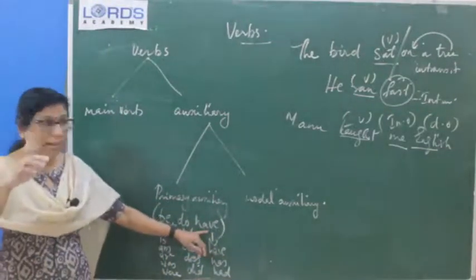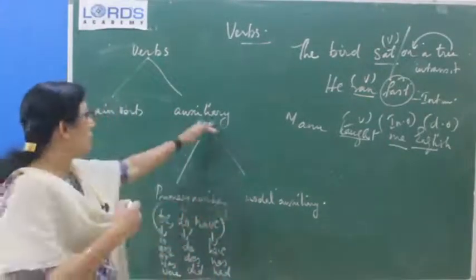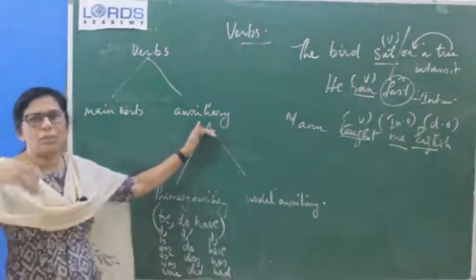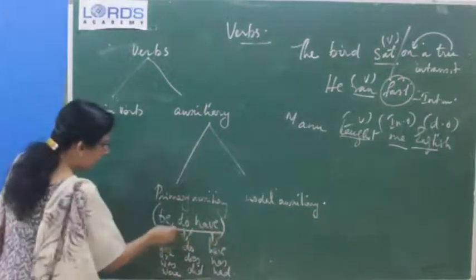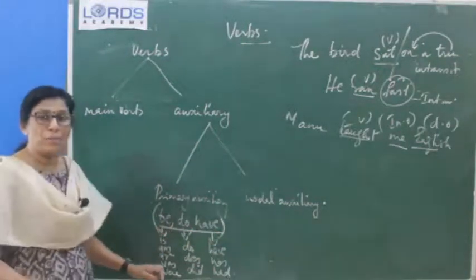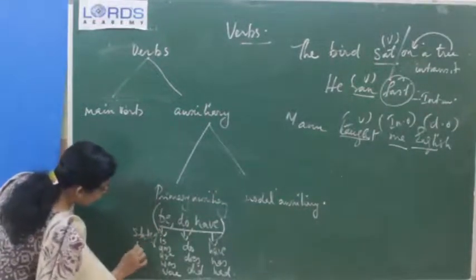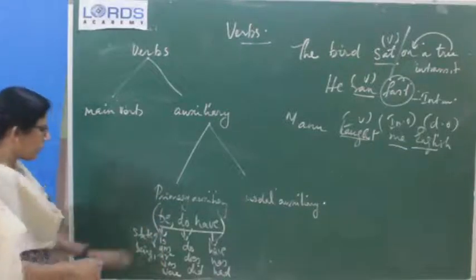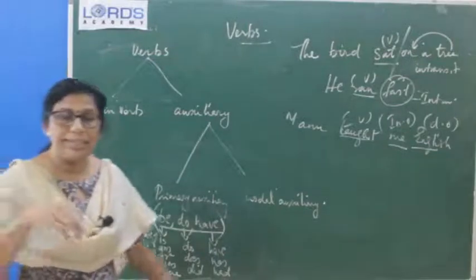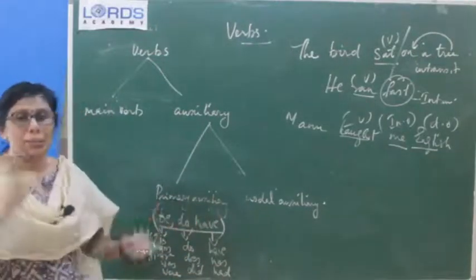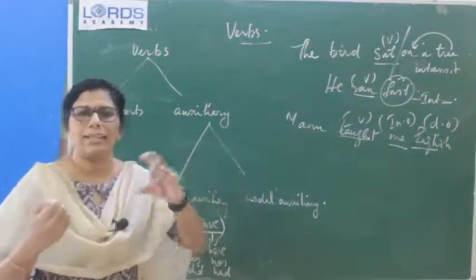Very important. Okay. So nobody will ask you a question like which are the subdivisions of primary auxiliaries, but you should know it because we have to use those in the sentences. Okay. So primary auxiliaries, only three are there: be, do and have. And be forms means is, am, are, was, were. And what are they called? State of being verbs, which we have already discussed before. Be forms are called state of being verbs, and the speciality of these primary auxiliaries is that they can be used as main verbs and as auxiliaries, as I have told you earlier.